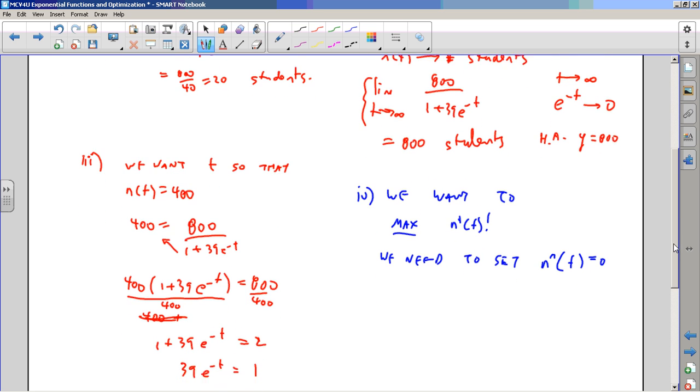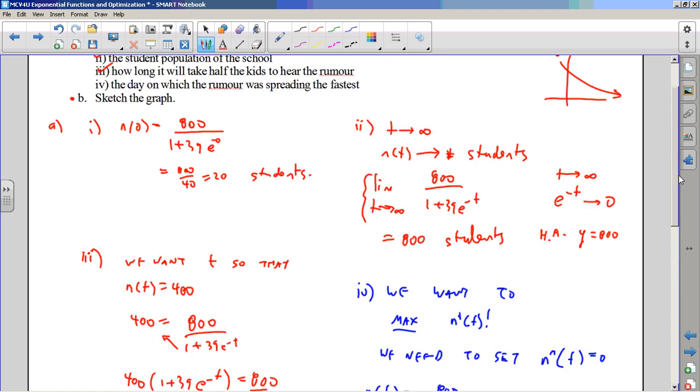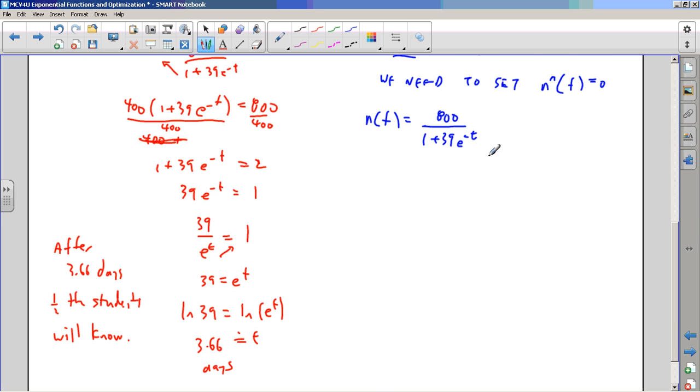We've got to take a couple of derivatives, though. The original function was 800 over 1 plus 39 e to the minus t, right? This one is a quotient rule, I believe. And so I'm actually going to write it as one of these babies, to the minus 1. Instead of quotient rule, there's nothing to take the derivative of in the top. It becomes 0 anyway, so it's okay to write it. Well, it's okay to do it any way you like, but this is the way I'm going to do it.